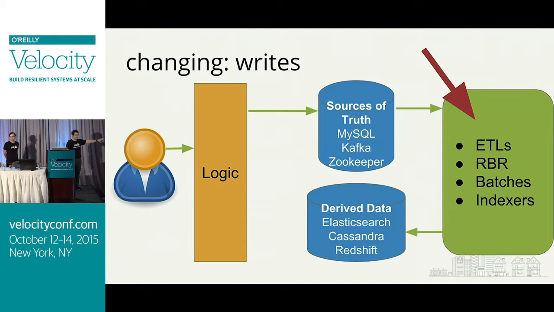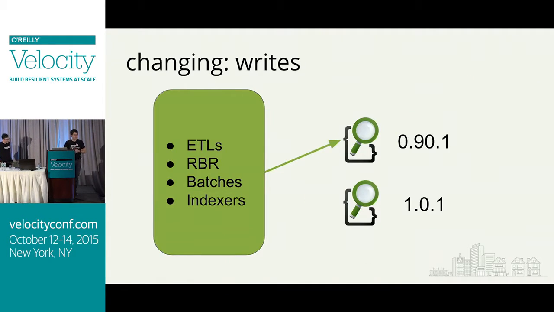Now keep in mind that if we went back to that reality where we had logic writing to derived data stores, this becomes very hard. But if we adopt this architecture, then we can pretty easily do this, because we only have one place that we know is responsible for taking data from a source of truth and reflecting it in a derived data store. So let's say that we want to upgrade from Elasticsearch 0.90.1 to 1.0.1. That's a major version upgrade that is a breaking API. So you've got to be pretty careful with this. But luckily, we're doing this offline in an ETL or something that's watching an RBR log, or in our case, we're using an indexer. So it's really easy.